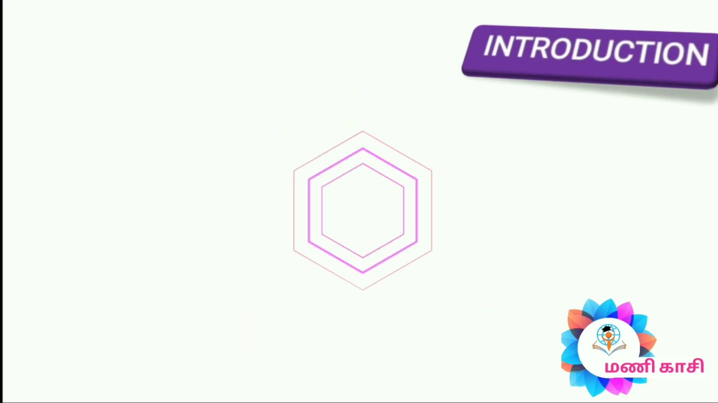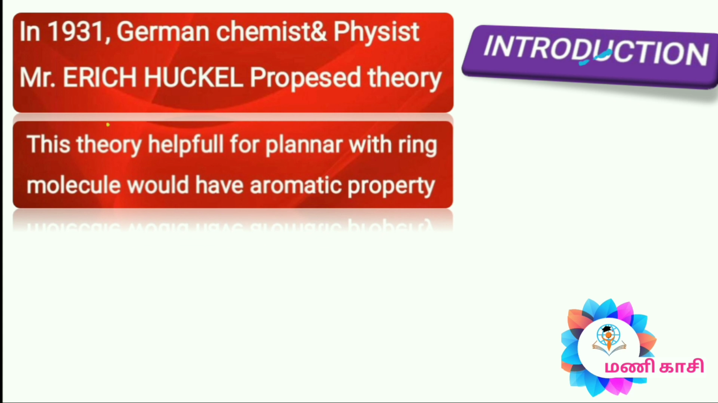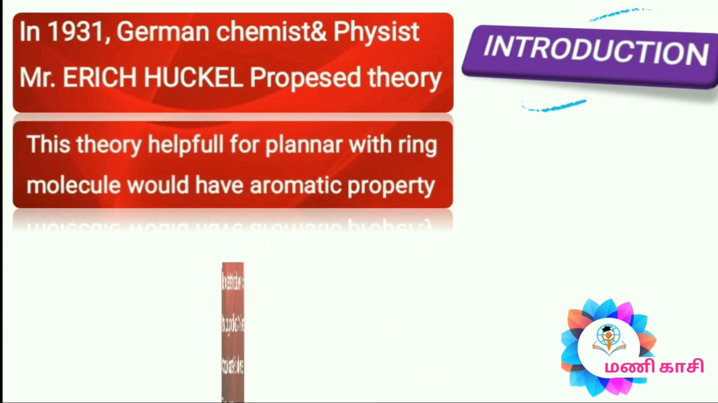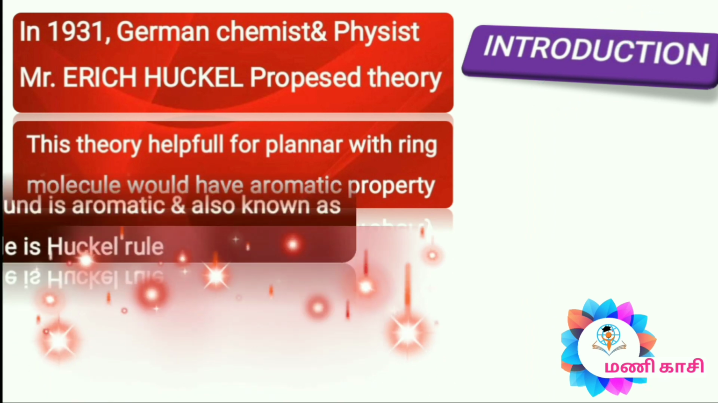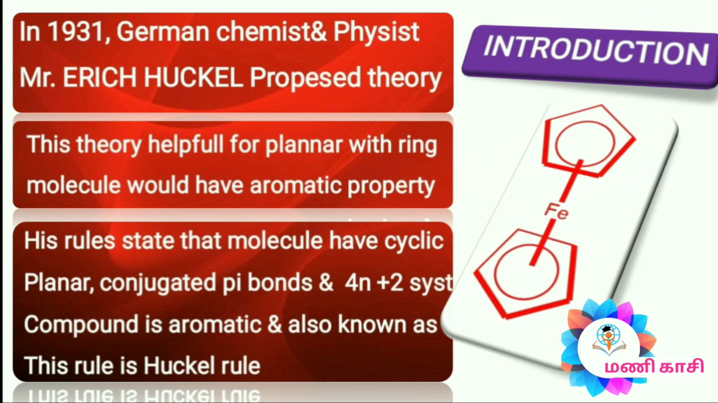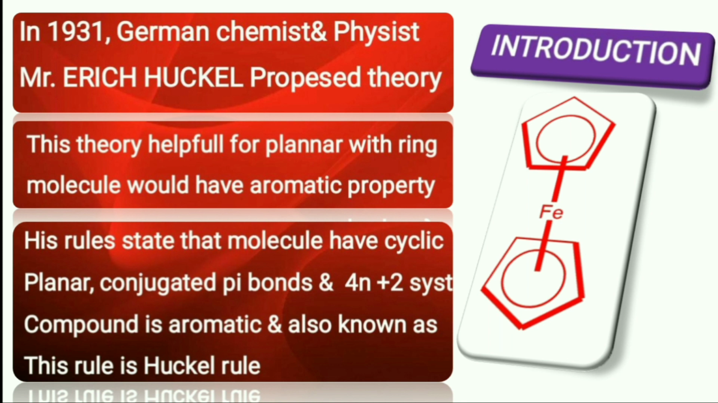Everyone, now we are going to discuss the topic: aromaticity. In 1931, German chemist Mr. Hückel proposed this theory. This theory helped to determine when a compound is aromatic or not. When a compound is cyclic, planar, and conjugated with a 4n plus 2 system, this compound is aromatic. This condition is Hückel's rule.